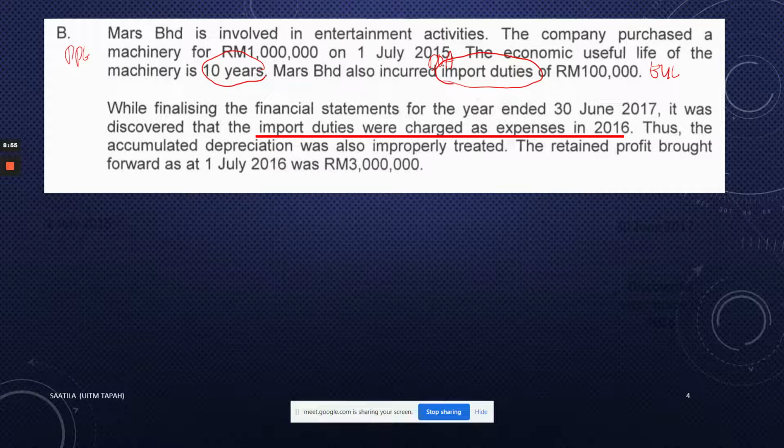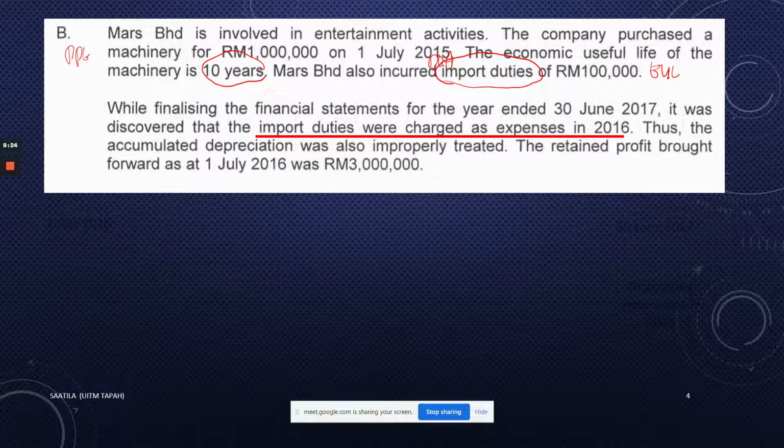Import duties, shall we add to be part of machinery, or shall we exclude from the cost of machinery, Camila? We should add. Why, Camila? Why do you want to add? Is it a capital expenditure or a revenue expenditure? Because it is capital. Yes, it's a capital expenditure.